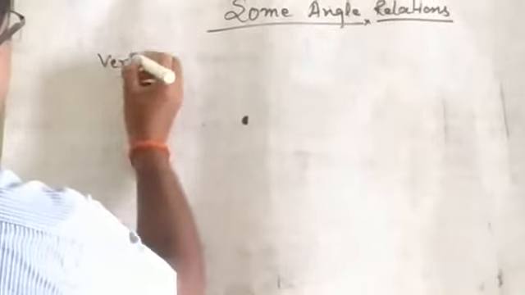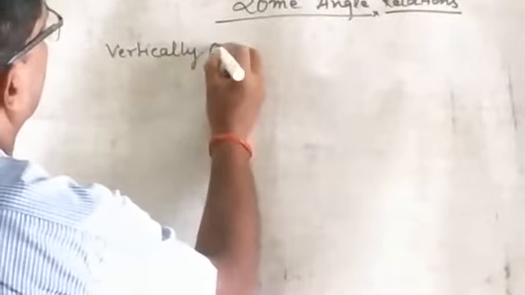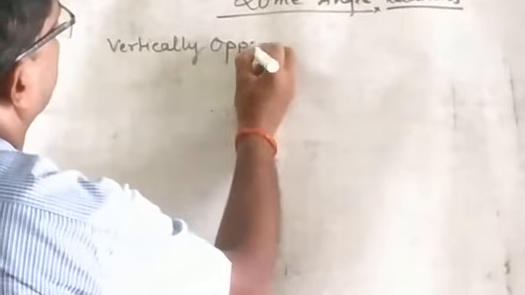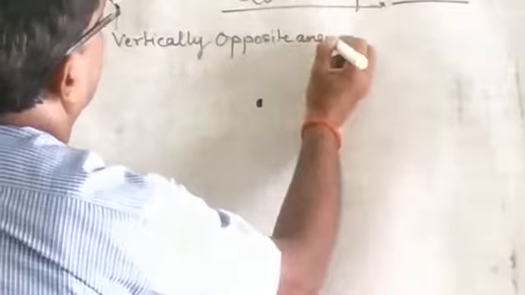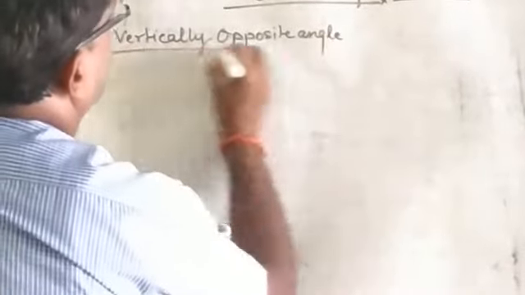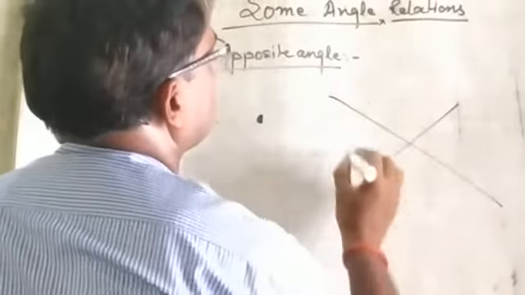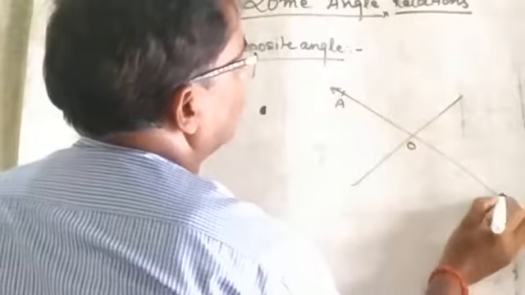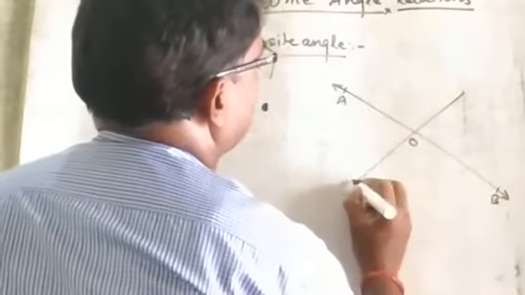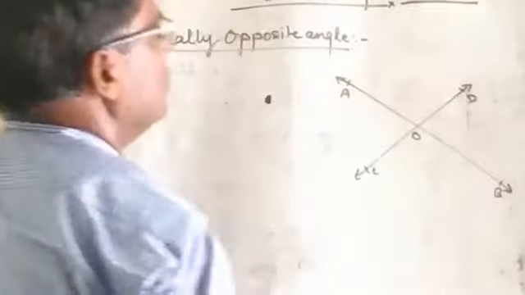Vertically opposite angle. Vertically opposite angle. These two lines A, O, B, C, O, D. You see here,